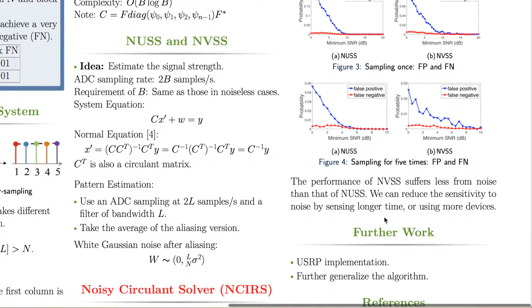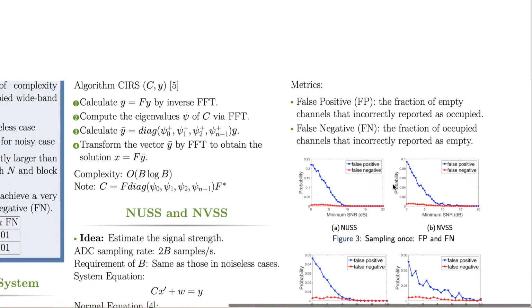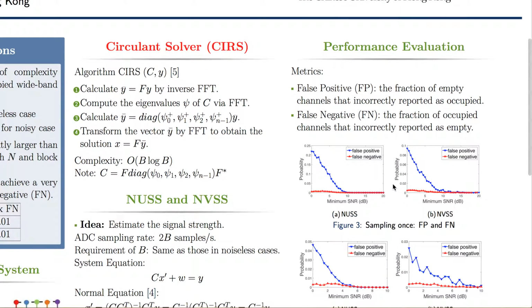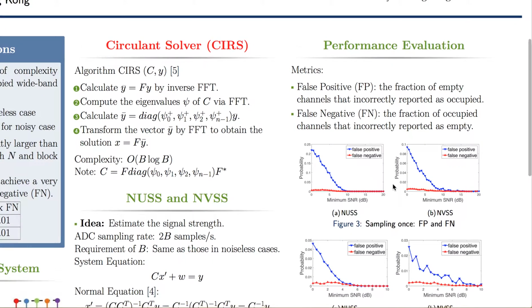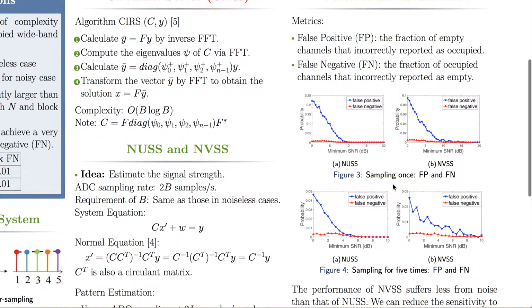And we build a proof of concept experiment to evaluate our system. We use false positive and false negative to evaluate the system. As we can see from the graph, noise varying signal strength cases suffer less from noise than that of uniform signal strength cases, because the power of a channel in varying signal strength cases is mainly concentrated on the peaks, and those peaks suffer less from noise.